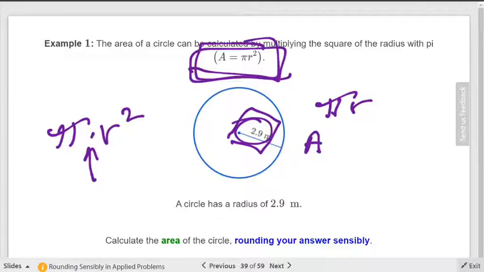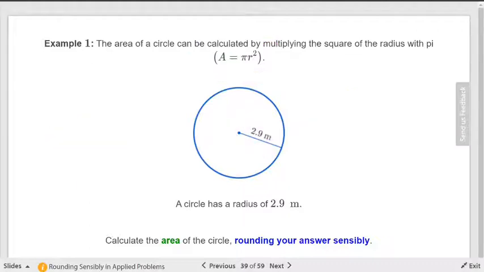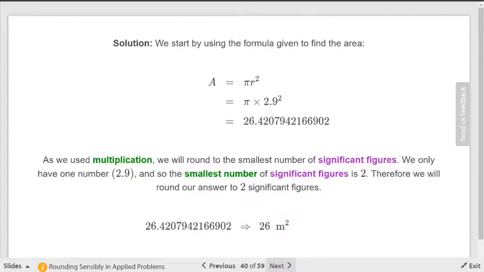So here, if you did that problem, it would be area equals pi on your calculator. I expect you to use pi on your calculator. Don't do 3.14. Use the symbol pi. You're not going to multiply anything by hand in this class. Come on, guys. You've got a machine. And times 2.9 squared. It doesn't matter. I don't want you rounding after you square it. What is the only number they give you? 2.9. It's got 2 digits. It's multiplication, so your answer will have 2 digits. Let's see what that looks like at the end. There you go. So 26 meters squared. Here's what you really get: 26.42, blah, blah, blah.